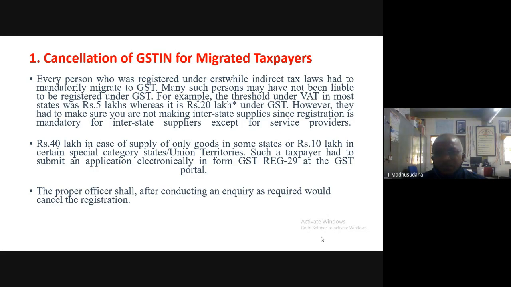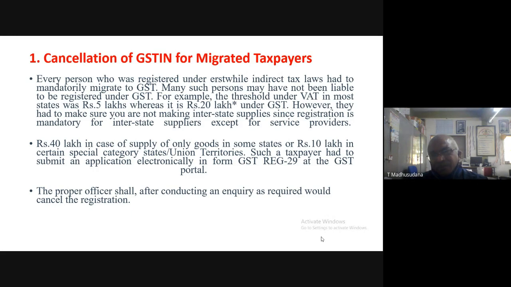Next, rupees 40 lakhs in case of supply of only goods in some states, or 10 lakhs in certain special category states and union territories. Such a taxpayer had to submit an application electronically in form GST REG 29 at the GST portal. The proper officer shall, after conducting an inquiry as required, cancel the registration.